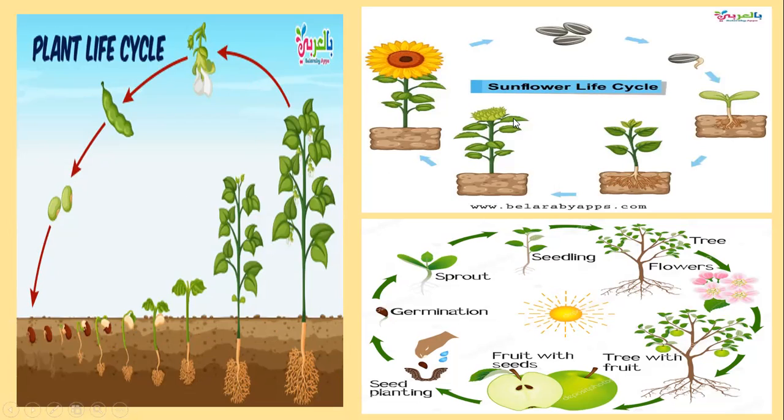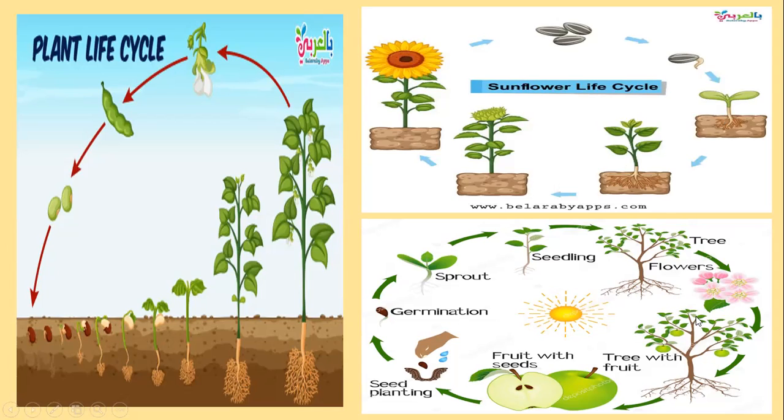You can see here, this is the life cycle of a sunflower. First it's seeds, then from the soil roots come, then the plant becomes bigger. Roots, look how many roots are in the soil. Then here comes the flower, and here is the fully bloomed flower. You can see this is the life cycle of a sunflower.